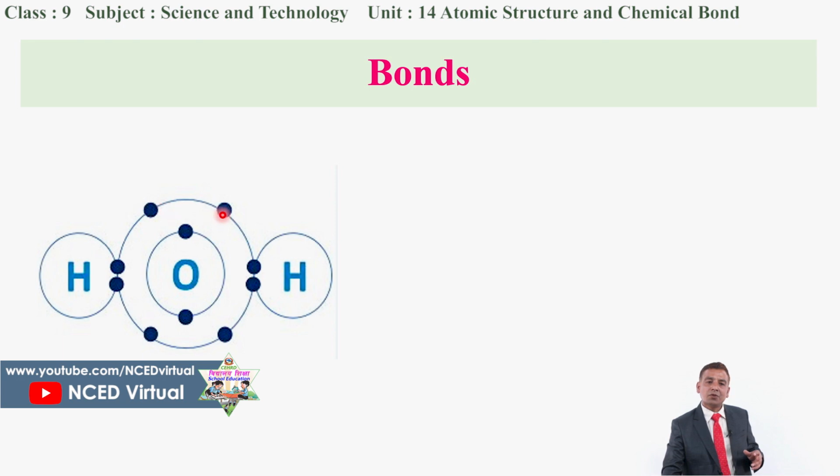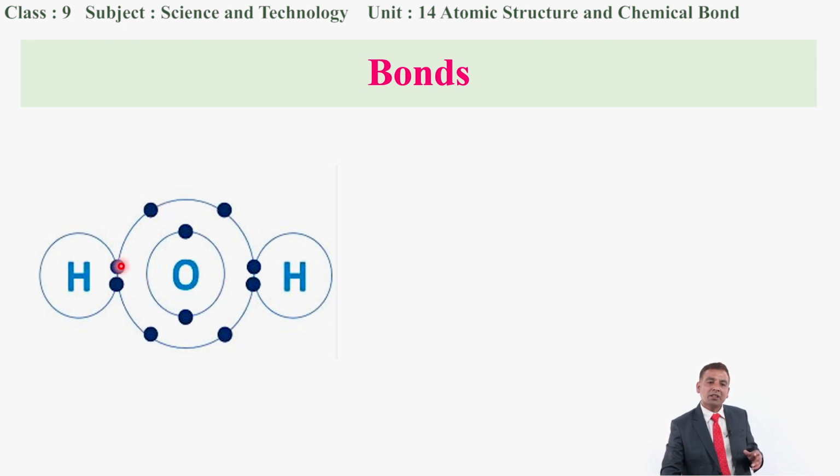So 1, 2, 3, 4, and 1 electron from this oxygen as well as 1 electron from this oxygen. But 1 electron of this orbit is from the hydrogen, because hydrogen has 1 electron in its valence shell. So it has shared this 1 electron with the oxygen atom. On the next side also, hydrogen has one electron in the valence shell. Then this electron has been shared with the oxygen atom, so that this becomes a molecule of water.